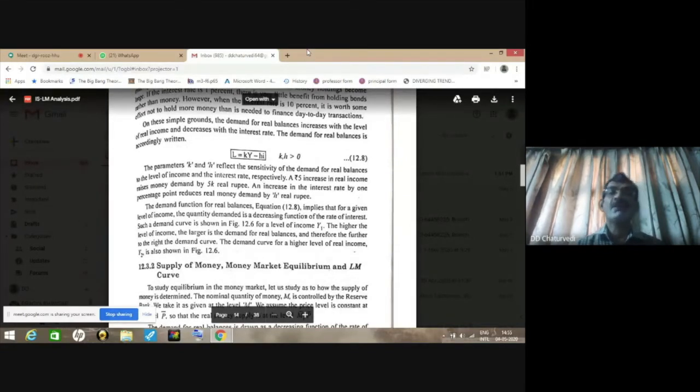So the demand for real balances L is equal to kY minus hi. Small k indicates the sensitivity of demand for real balances to the income level, that means the change in transaction demand for money with the change in the level of income.